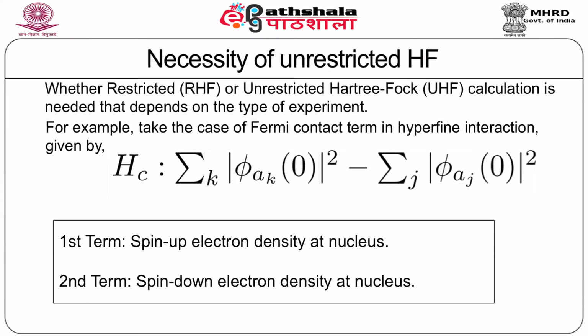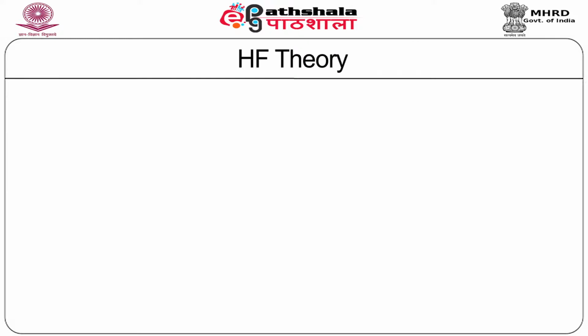density and the spin down electronic density at the nucleus, which is shown here like 0. The first term represents the spin up electron density at the nucleus, and the second term represents the spin down electron density at the nucleus. Let us take the case of lithium, which has the valence configuration 1s2, 2s.